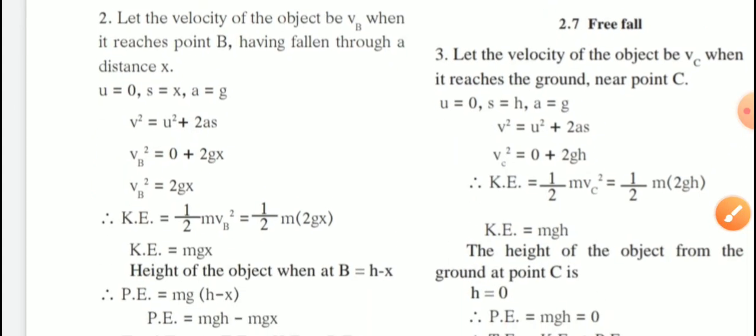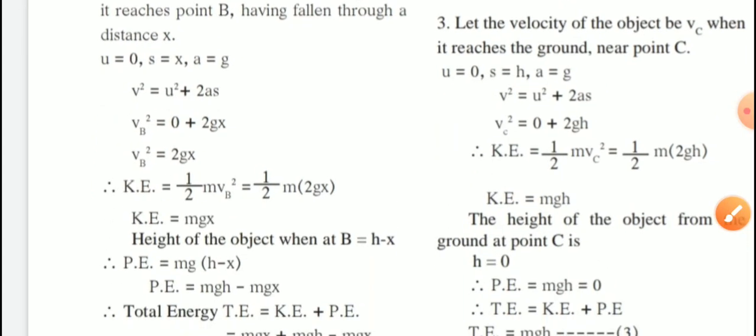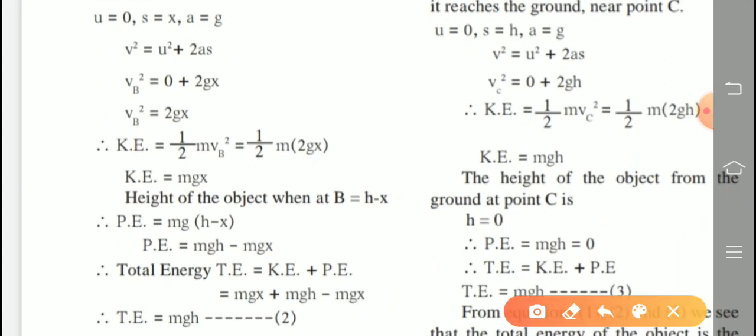So vb square is what? 2gx. Next, kinetic energy is equal to, we know the formula, half m vb square. So what is the value of vb square? 2gx. So half into m into 2gx. So the 2 gets cancelled, and we are getting the answer: kinetic energy at point B is mgx.